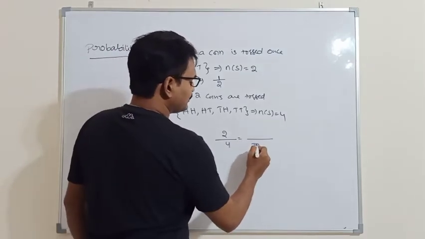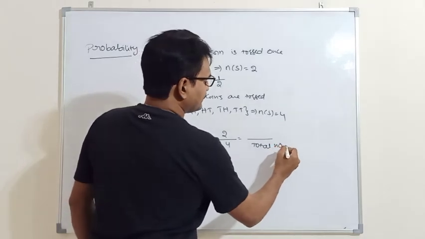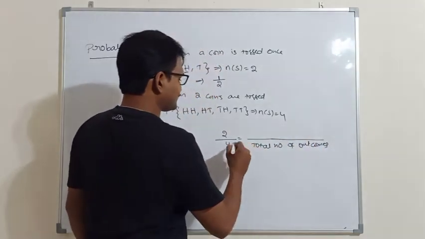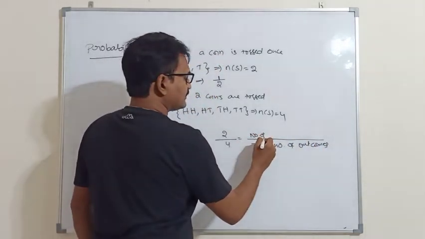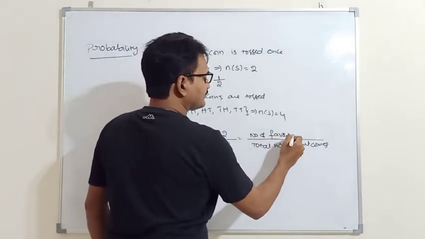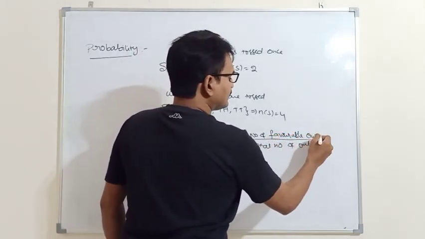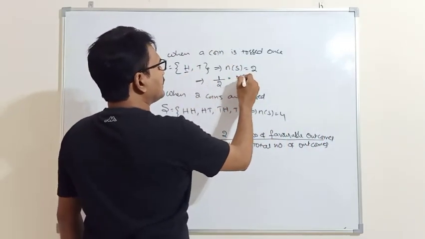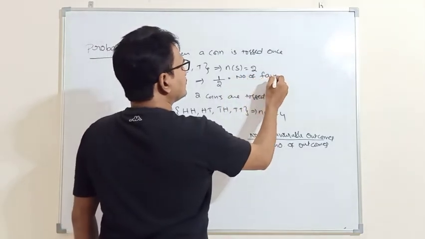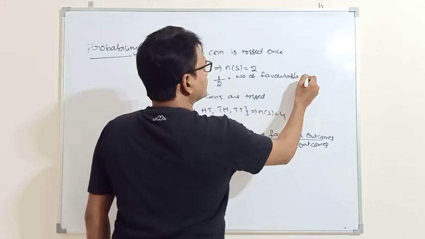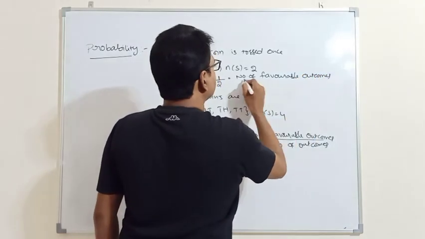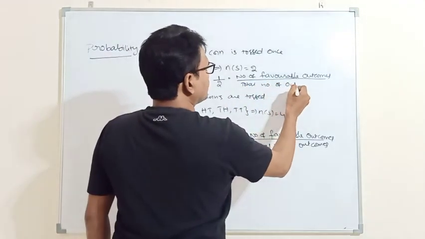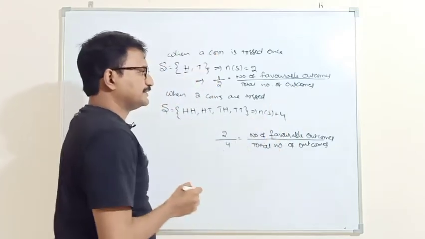Here 4 denotes the total number of outcomes, and 2 denotes the number of favorable outcomes. Here also the same. What is 1? 1 denotes head, the number of favorable outcomes to the total number of outcomes. This is the definition of probability.